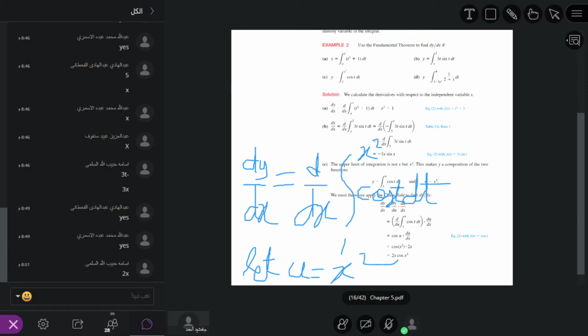So it is equal to 2x. So we involve this. Now basically, if we do not have the exact x, if we have x square, square root x, or a function of x, then we use this method. It means we suppose u is equal to that function. Like here we are taking u is equal to x square, then we take the derivative of u with respect to x, then we use the chain rule.